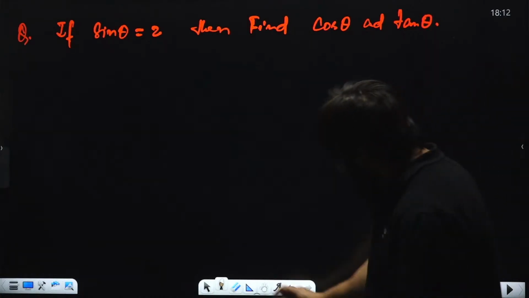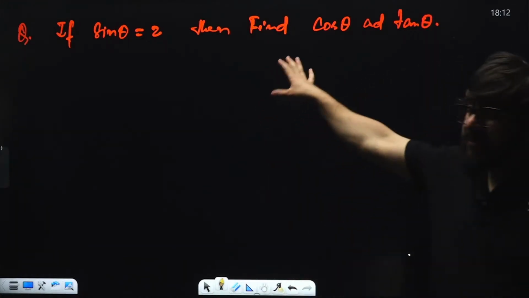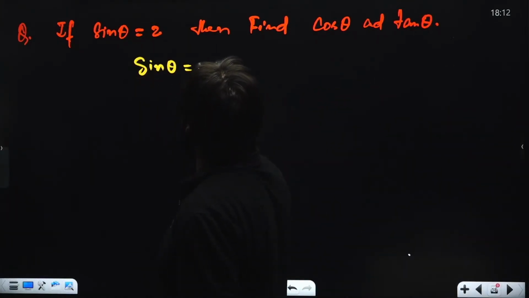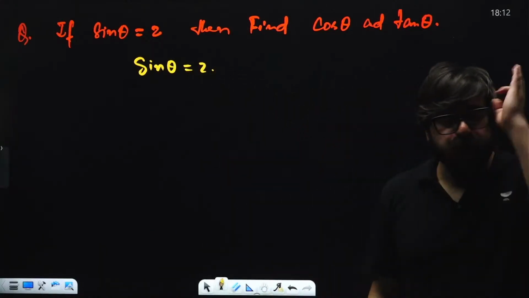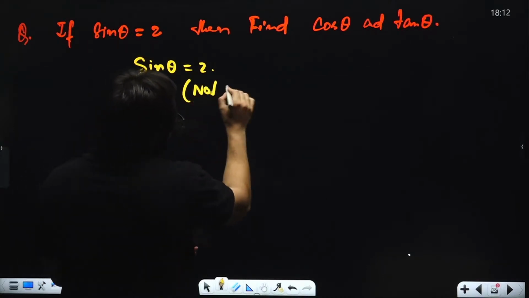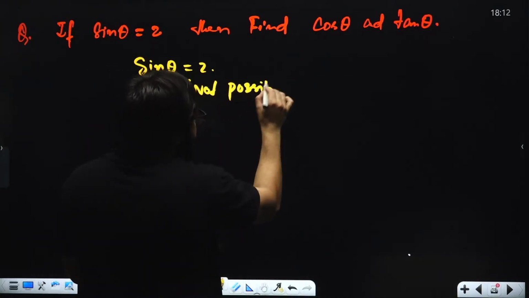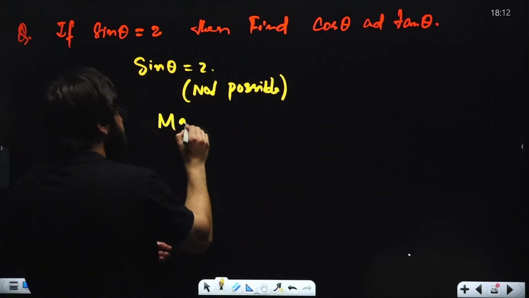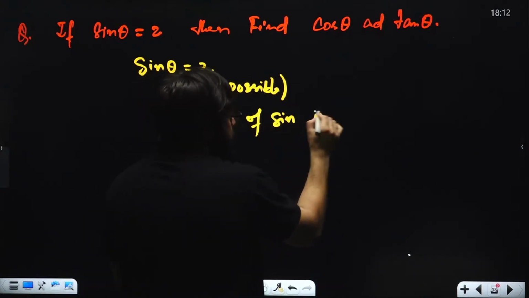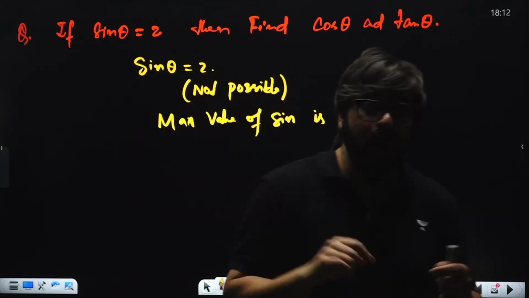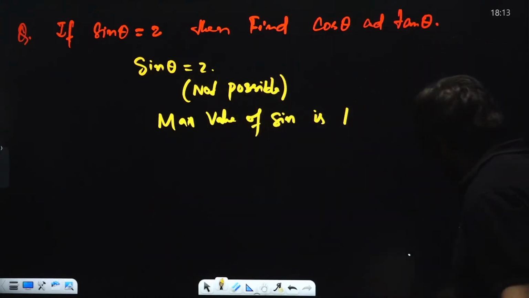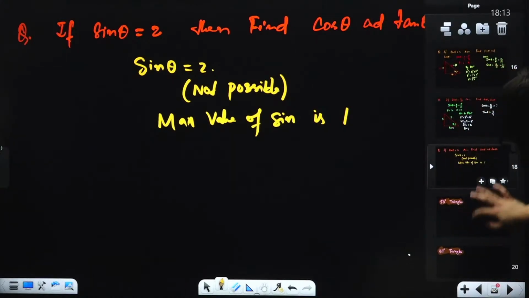Guys, another question which is mentioned over here. Could you please tell me the answer of this question? Here, sine theta is given as 2. Is it possible that the value of sine theta can be 2? No, not possible. Why? Because I have told you the maximum value of sine is 1. It cannot exceed 1. So it is wrong over here. Sine theta cannot be 2.